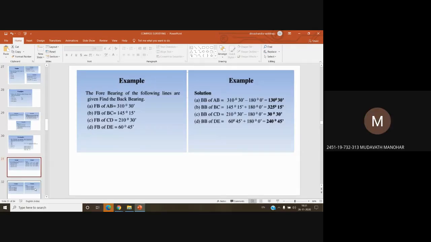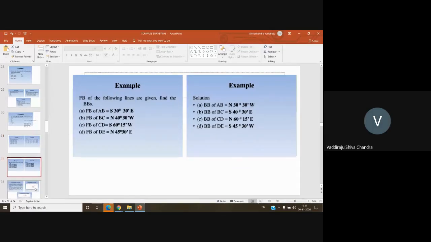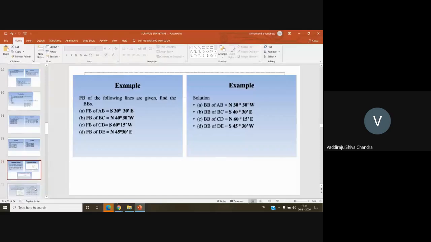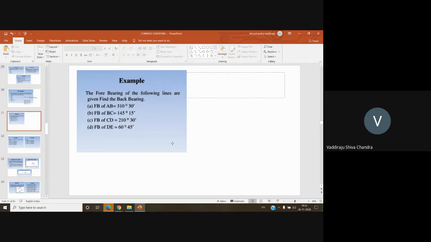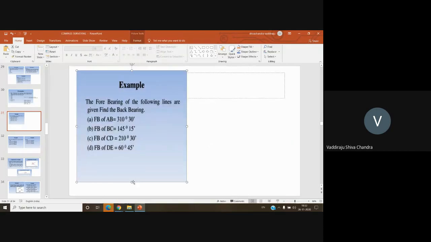The last one. This is one more problem. Will you solve it or shall I leave this? Try to solve this problem once and tell me the answers. The fore bearings are given here. Tell me the back bearings.